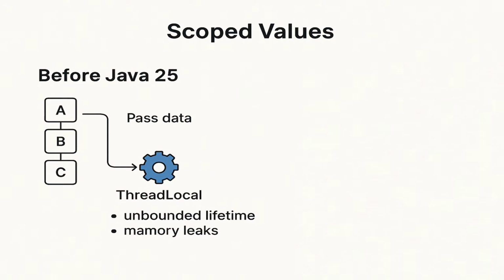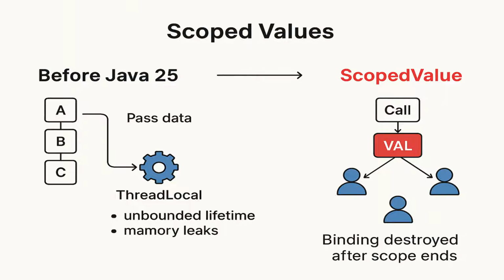But in Java 25, they have introduced scoped values. It is a way to bind immutable values for the scope of a call. So you can share that value with callees in the same thread and child threads. After the scope ends, the binding is destroyed and no longer accessible. Now let's move to the next enhancement.